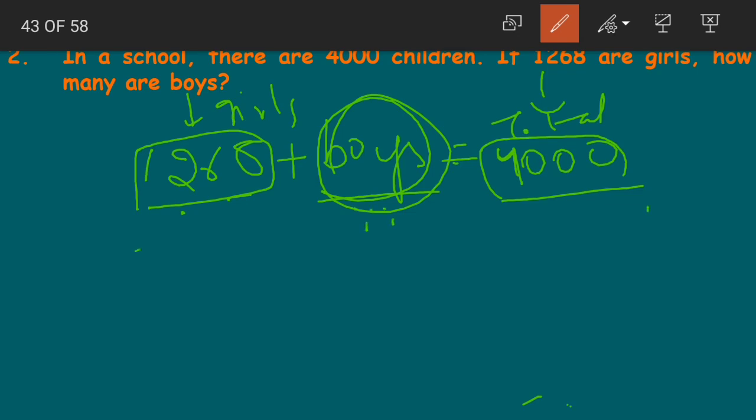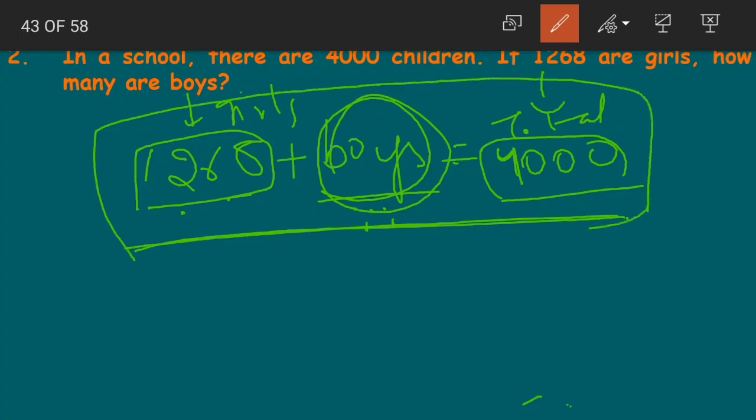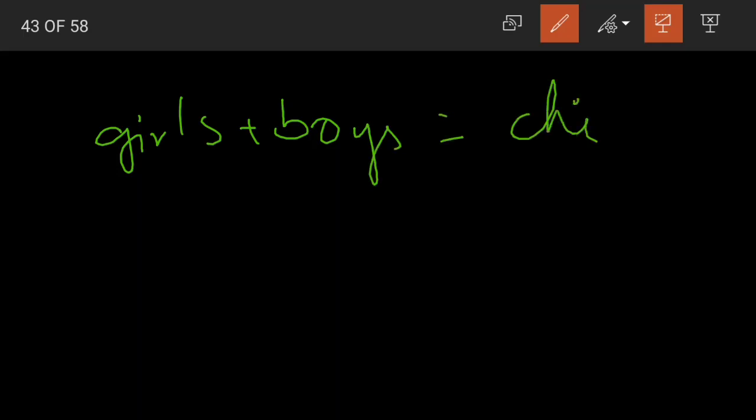Whenever such a question is given, you can write the question in the form of this equation. And what we should do is subtract. When we do not know one of the addends, but we know the sum, number of girls plus number of boys will give us the total number of children.